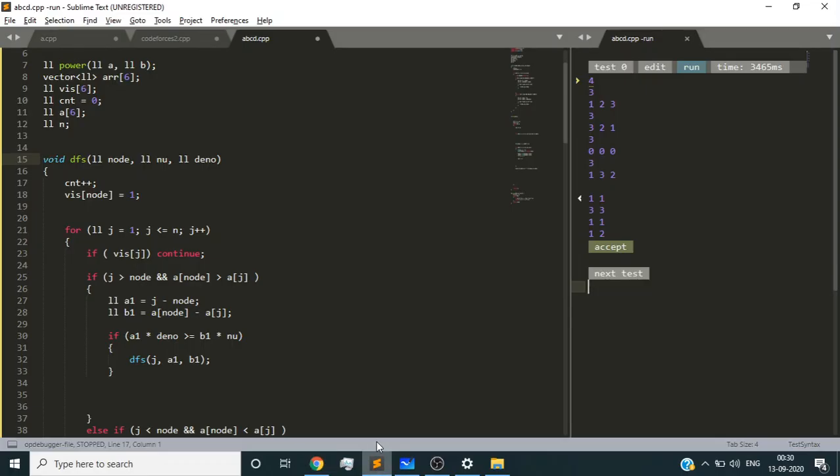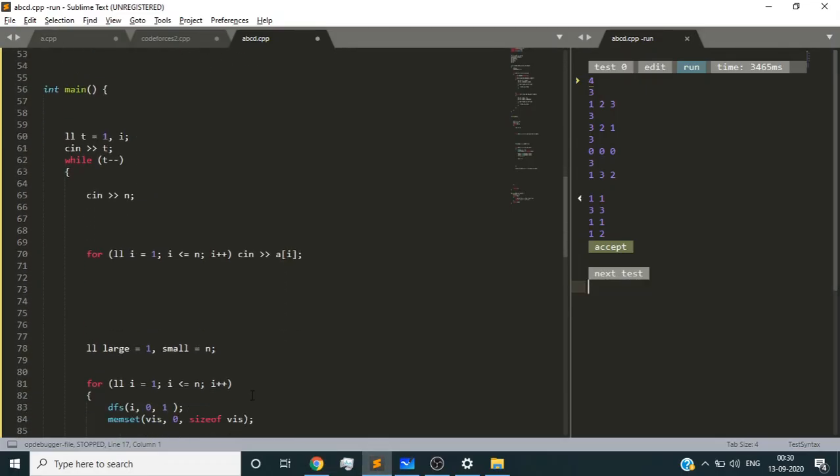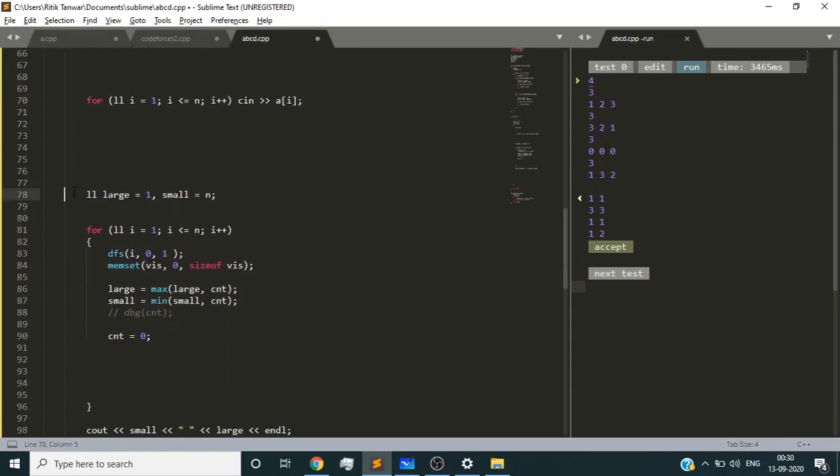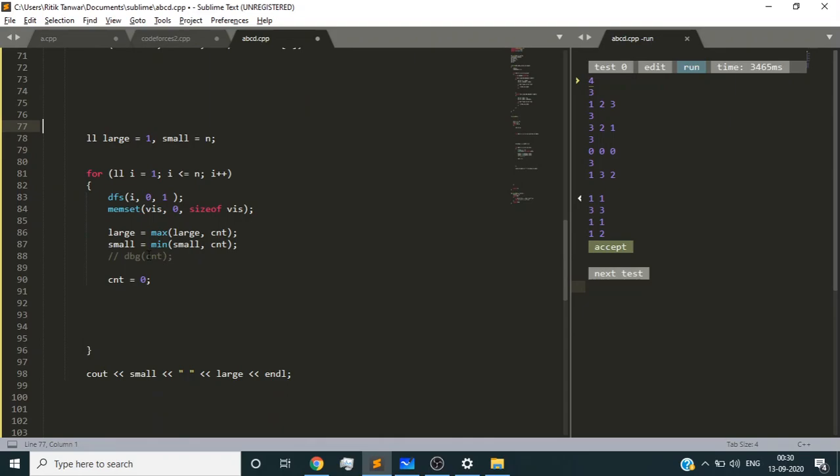Now I'll take you through my code. Basically, in this problem, n is the number of athletes we have. Here I'm taking as input the velocities of these athletes. Initially I'm considering my large size as 1 and small size as n. Basically I'm defining all these sums.